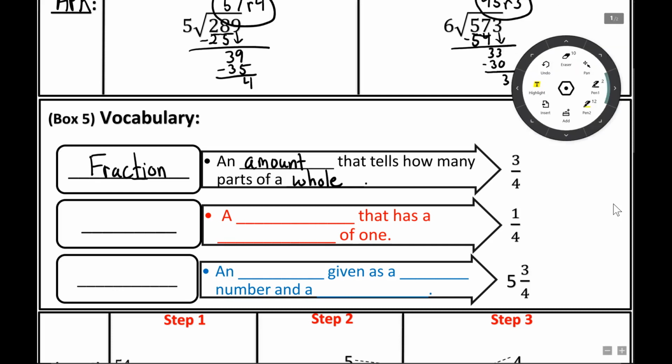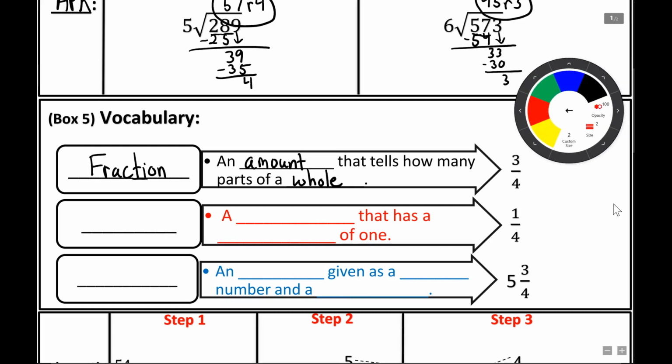Alrighty, going into our second vocabulary word, and I'm not going to spend too much time on these because I'm pretty sure we all know them already by this point. The next vocabulary word is unit fraction. This is a special type of fraction, if you recall. It is special because it is a fraction that has a numerator of 1. You can tell over here, I have a 1 right there. That means it is a unit fraction, a special type of fraction.